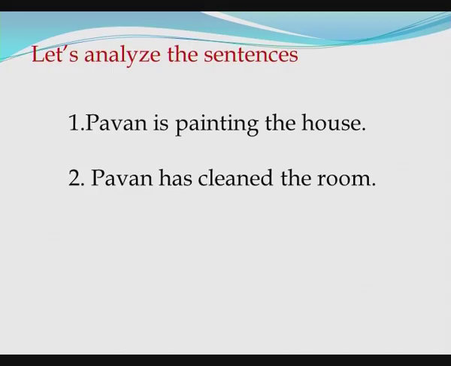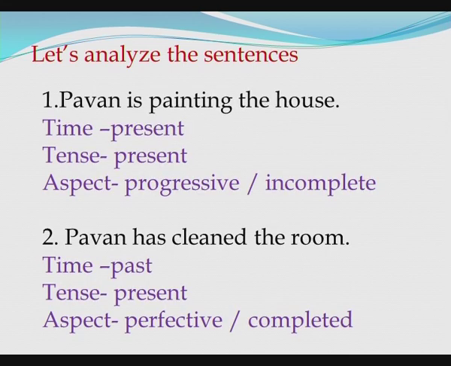Here is another pair of sentences. Pawan is painting the house, Pawan has cleaned the room. If we analyze these sentences, Pawan is painting the house, the time is present, tense is present, whereas aspect is progressive or incomplete.